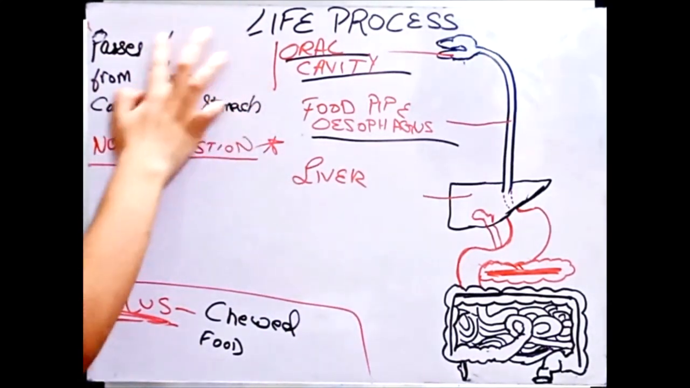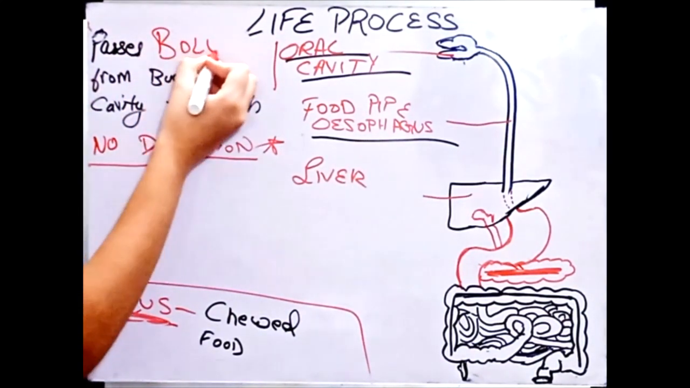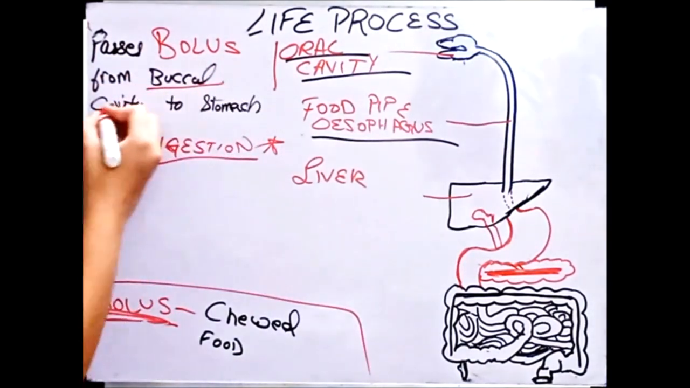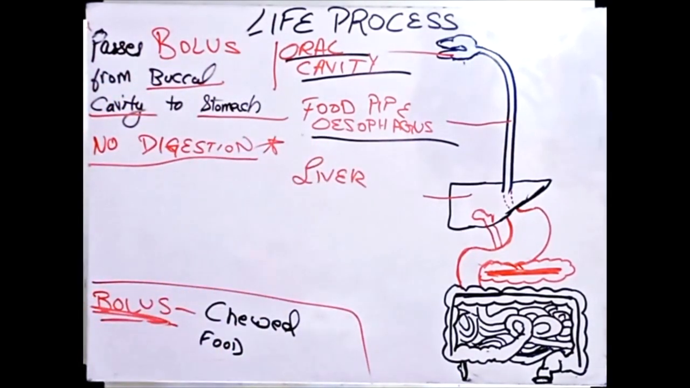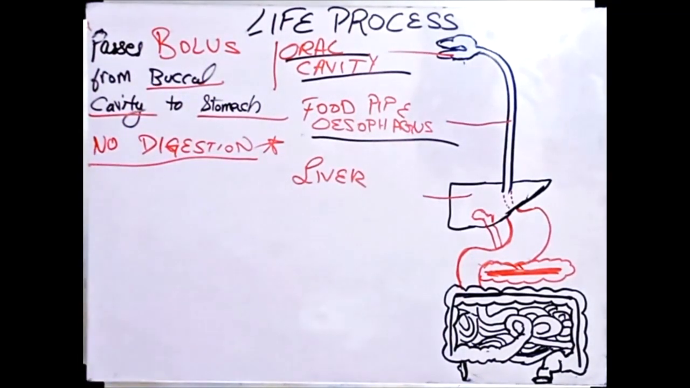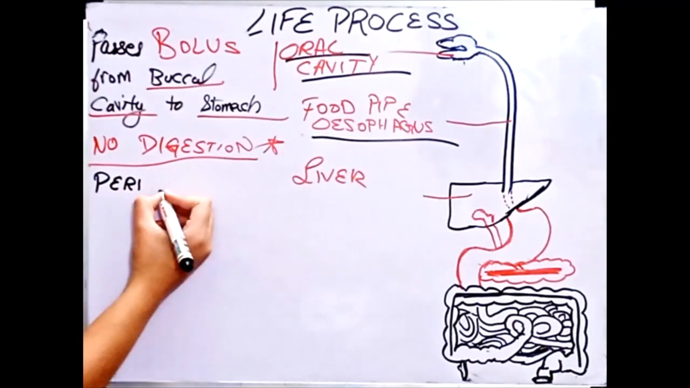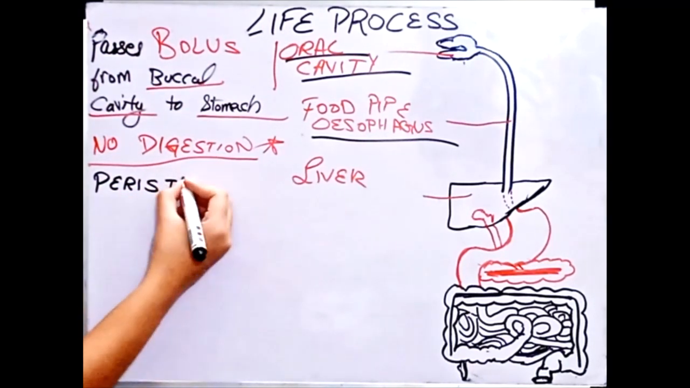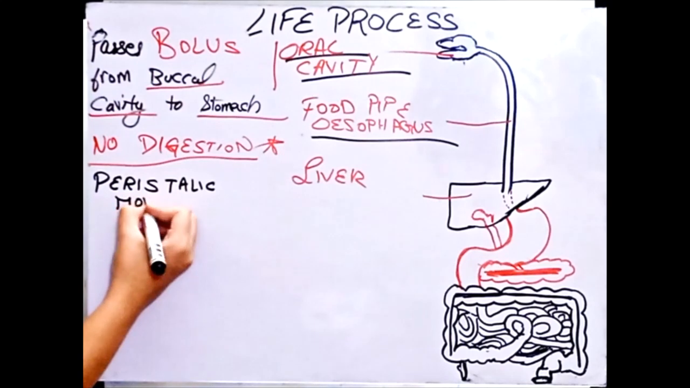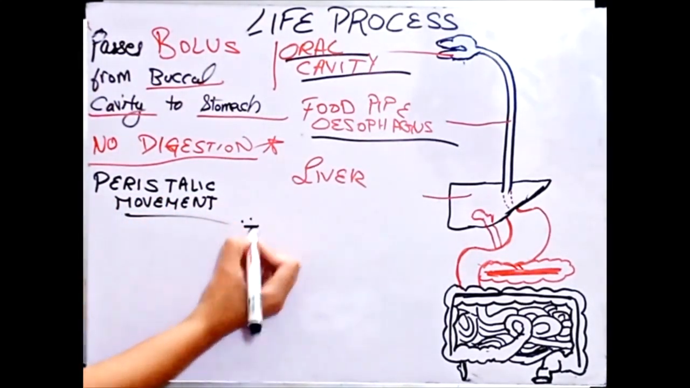So here we'll just remove the term food and replace it with bolus. The esophagus passes bolus from buccal cavity to stomach. And no digestion takes place. Let's come back to the esophagus. No digestion takes place, and there is a specific kind of movement, which is known as peristaltic movement.